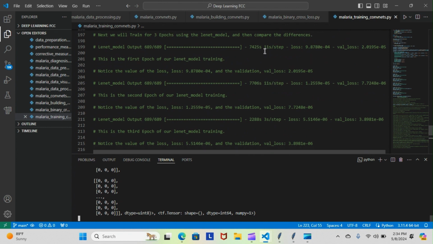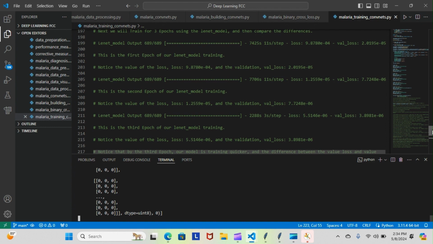For the first epic, as you can see, it took 11 seconds per step to train. It's the same thing for the second epic, 11 seconds per step. But by the time we got to the third epic, we took 3 seconds per step to train, and we got a lot closer with our validation loss, with our value loss. So yeah, we got quicker with our training, and we got more accurate with our training by the time we got to the third epic. So I'm assuming that if we had more epics, which we can't do because of the computational problem, we probably could train a lot quicker, and we probably could train a lot more accurate. But with that being said, let's move on.